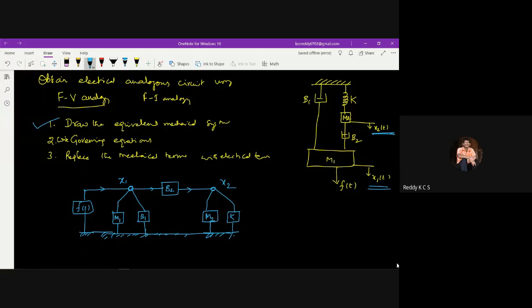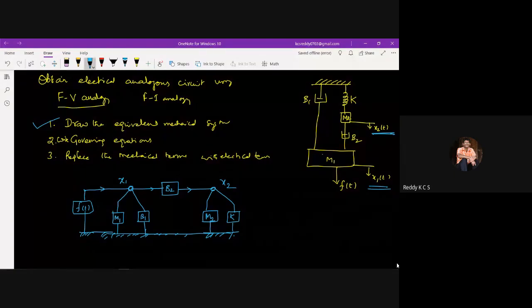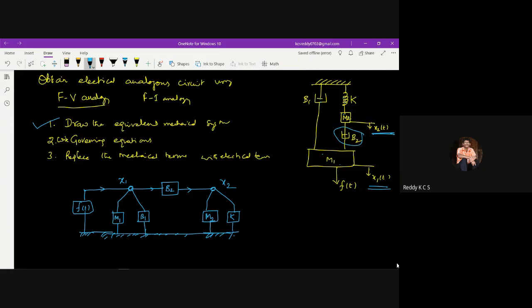So now for this element, x1 of t, these are the two direct elements which are under the influence of x1 of t, and under the influence of x2, these are the two direct elements, and this is the one element which undergoes the change in the displacement. So when there is a change in the displacement between the two nodes, we need to connect these nodes like this. Okay, so once you do like this, now I have to write the equations.